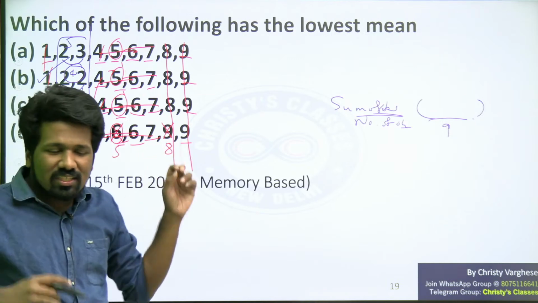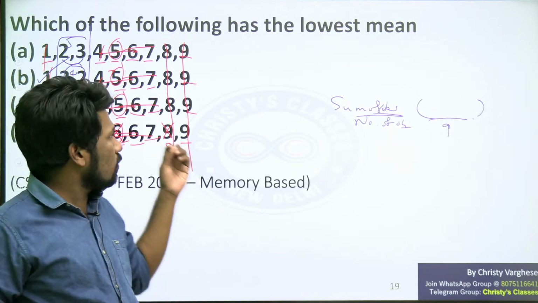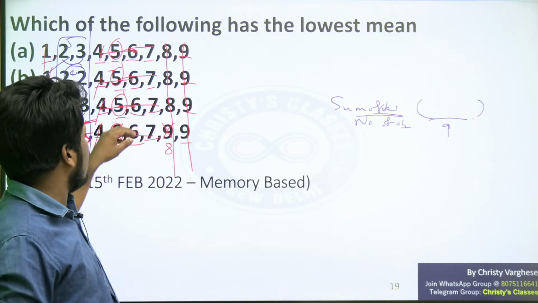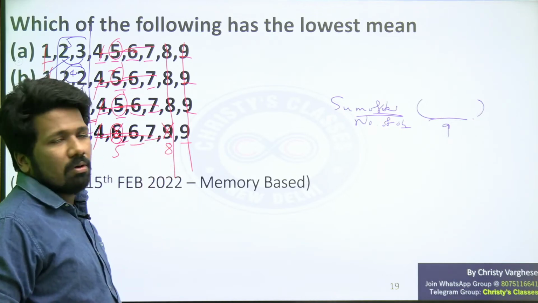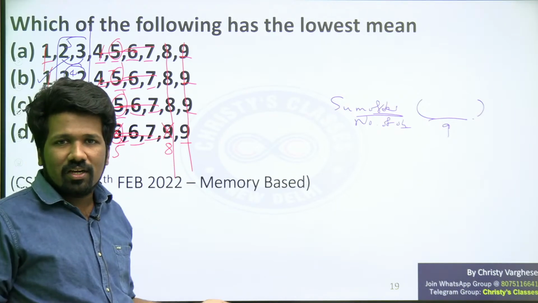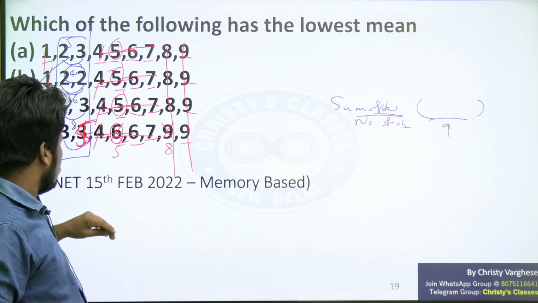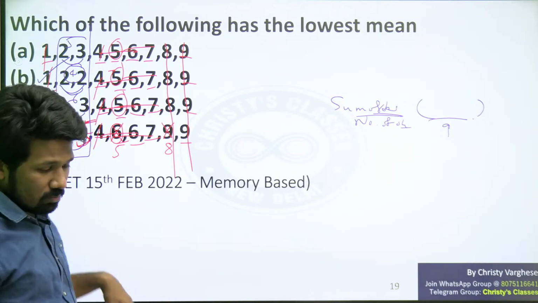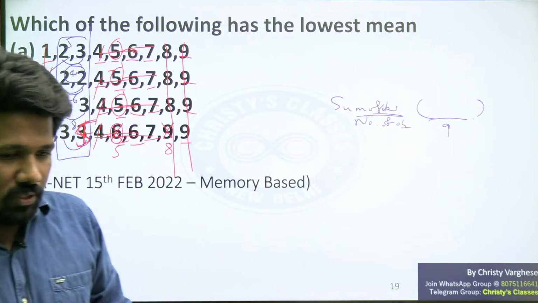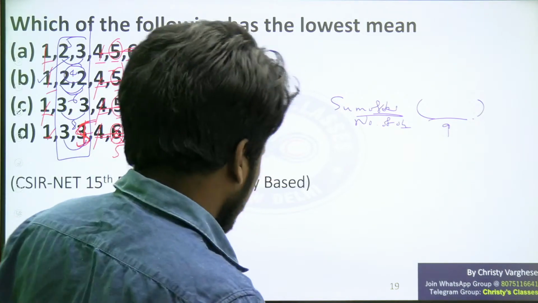Again, these things you should do in your mind itself. When you look at the numbers itself, the common numbers you delete it and try to make maximum numbers common and then think that way. That is simple. Again, if there is any slight variations in the options, we don't know, but if this is the data, option B should be the answer. Super simple question. Is that clear, all of you?